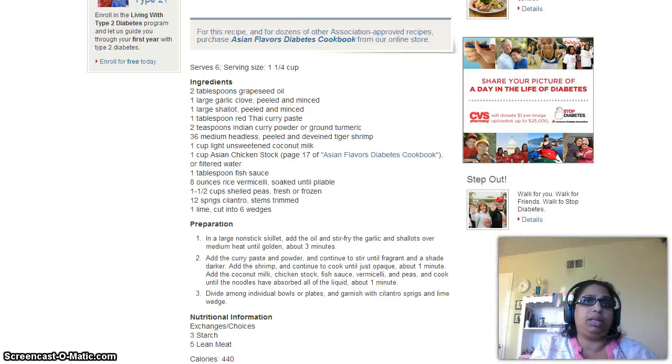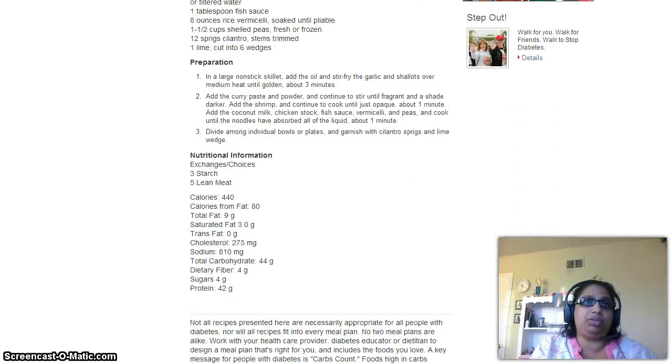If you scroll down at the end of each recipe, there's nutritional information given, and depending on the levels of your blood glucose and your hypertension, or your blood pressure, you can change or substitute whatever is in there according to your needs.